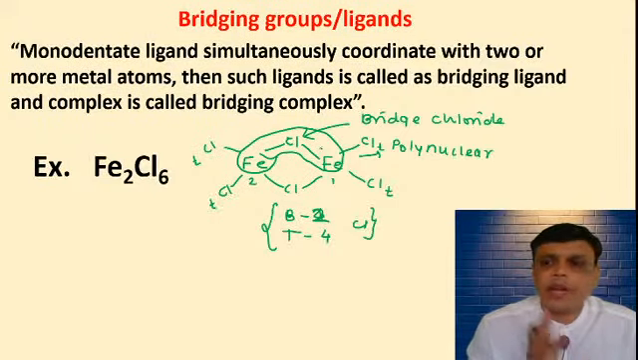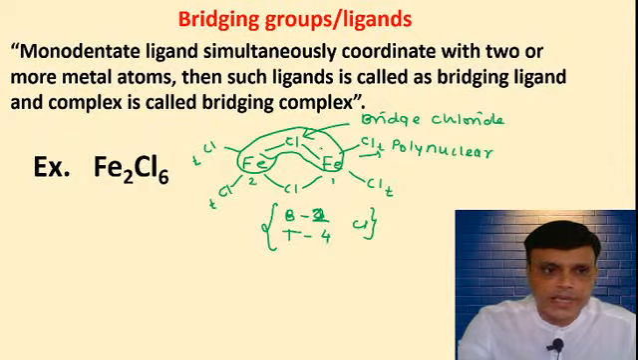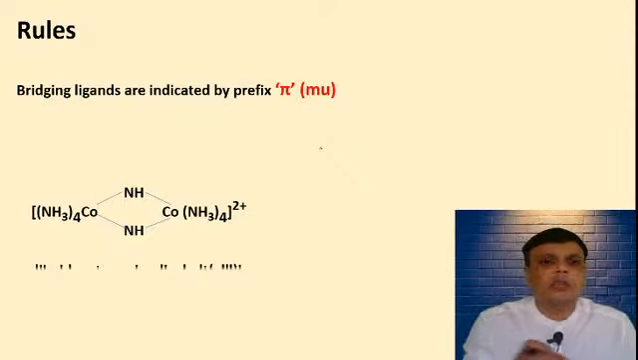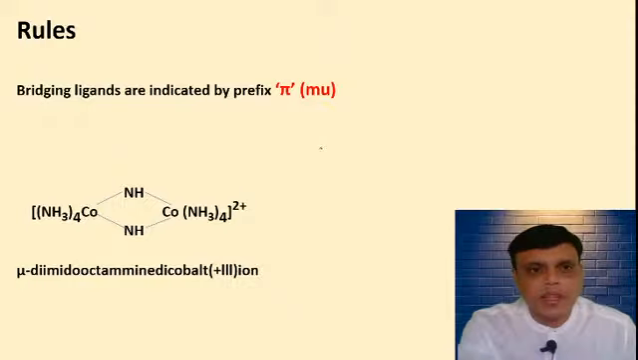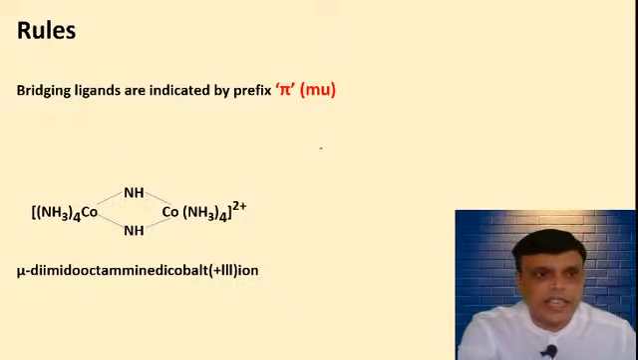This is bridging group and bridging ligands. If a bridging ligand is present, then that complex is called a bridging complex, for example Fe2Cl6. Then we have to give names to the bridging complex. You have to give the IUPAC nomenclature to the bridging complex. So there is only one rule, the rule of bridging ligands.